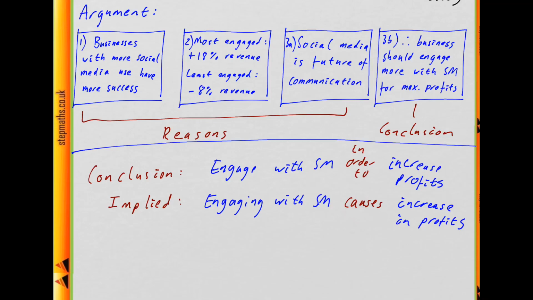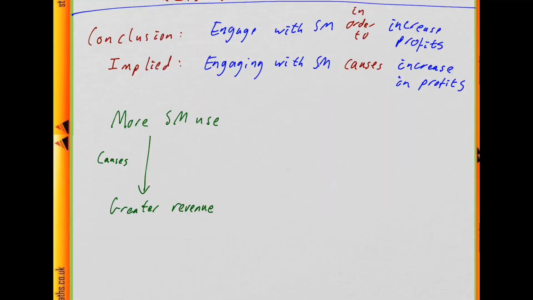In particular, the reasons have only talked about a link between how much you use social media and how much revenue you can expect. But it's not clear just from the reasons that that's a causal link. So this is a potential problem we could look for. So what's implied is that more social media use causes greater revenue.